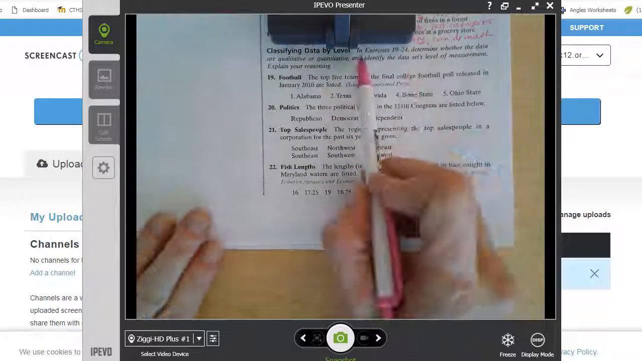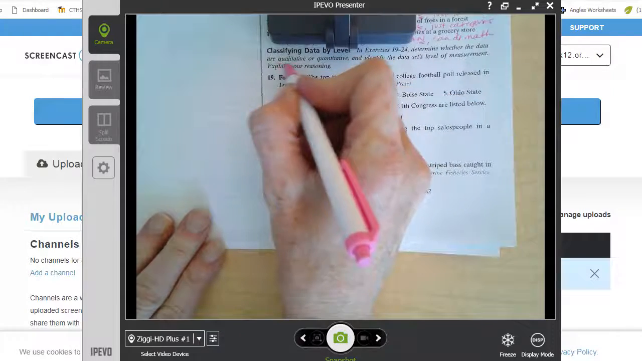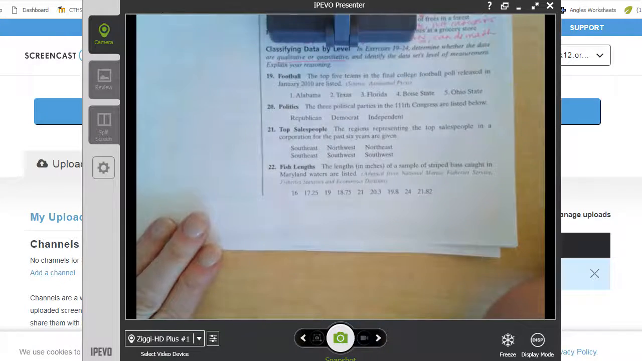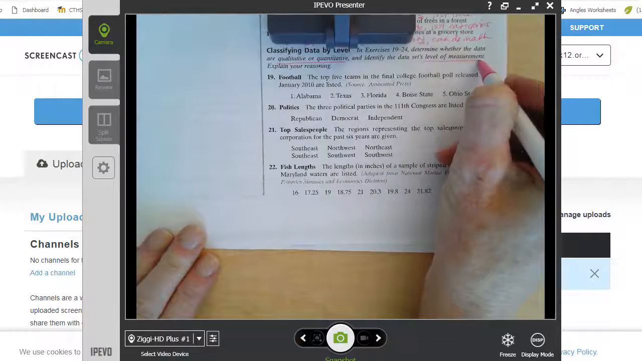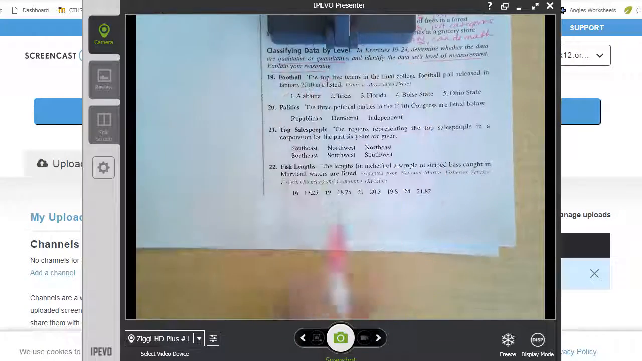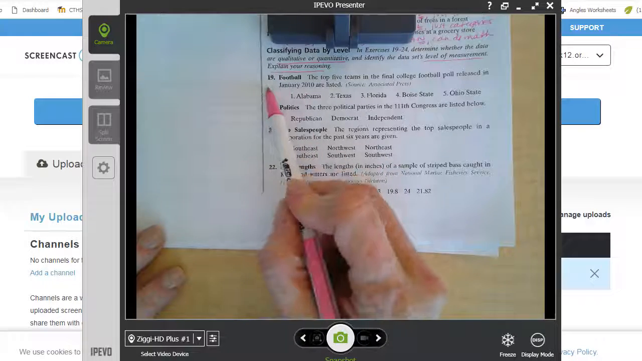So, in exercises 19 through 24, we need to say whether the data is quantitative or qualitative. We need to identify the level of measurement, and we need to explain our reasoning. So for the quiz, for the even ones here, you need to do all three. They're each worth 3 points. So let's look at the odds that we went over in class.